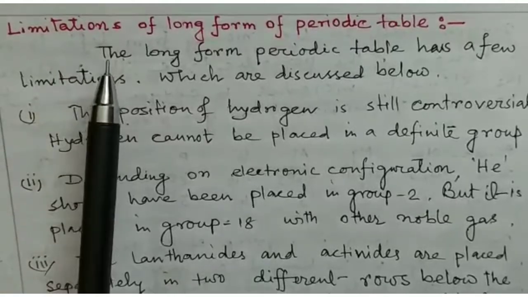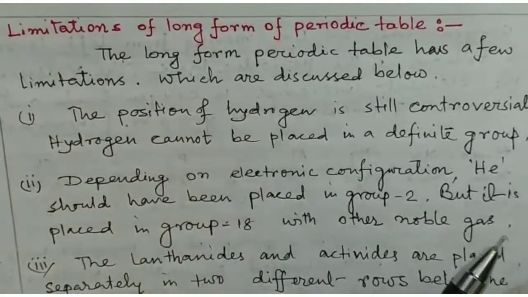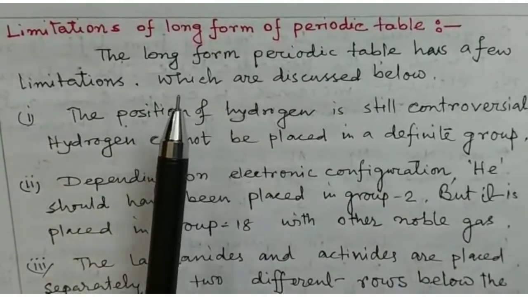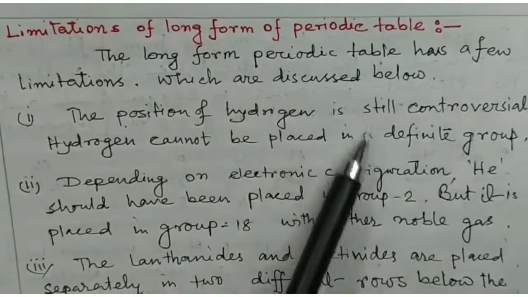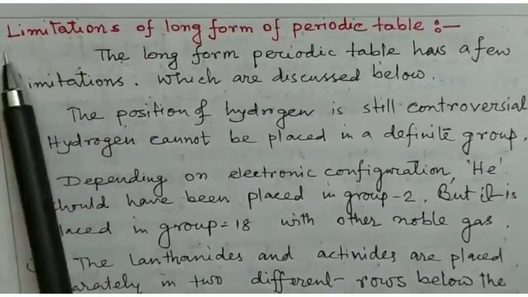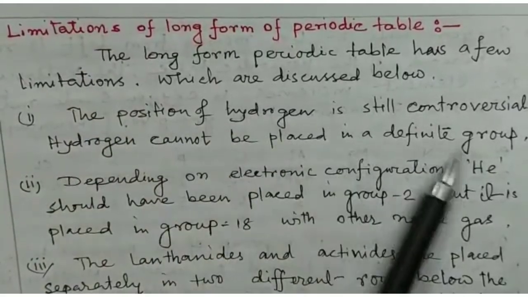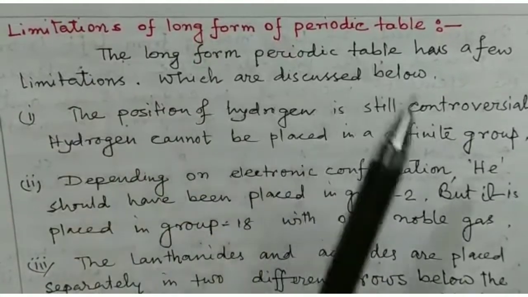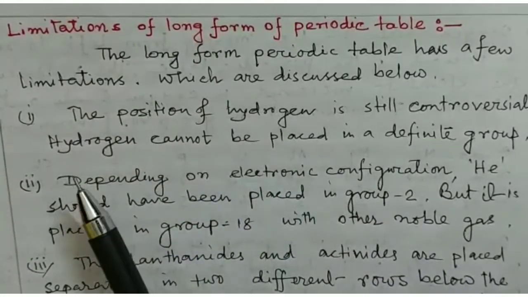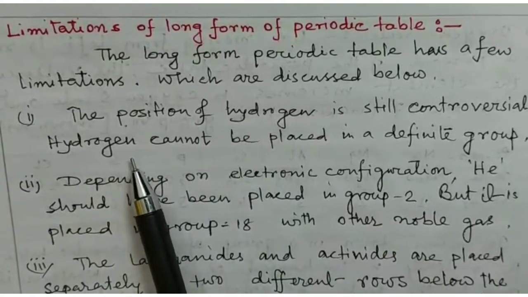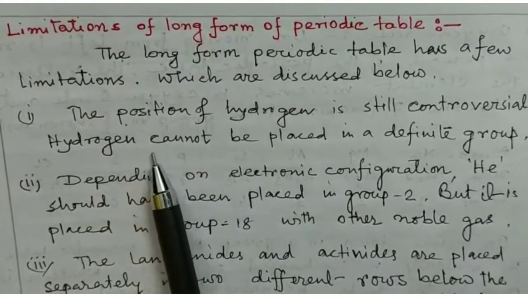Now I discuss the limitations of the long form of the periodic table. There are three limitations, which are discussed below. The position of hydrogen is still controversial. That is, in the long form of the periodic table, here also the position is not correct, it is controversial.